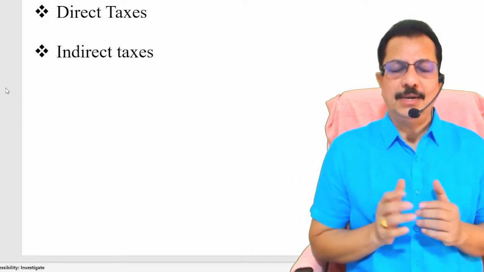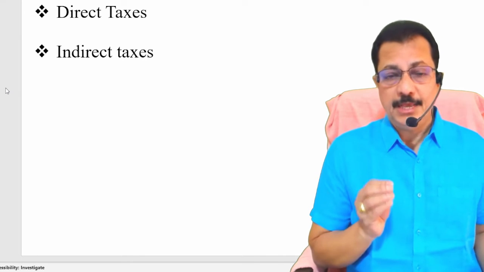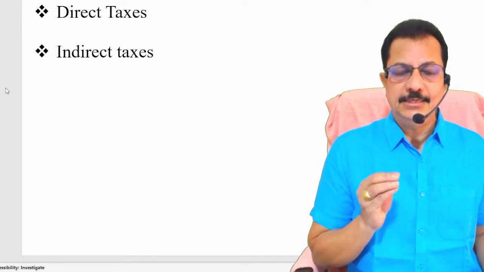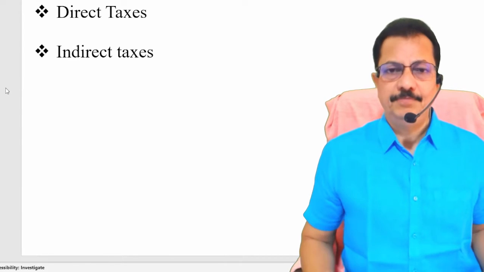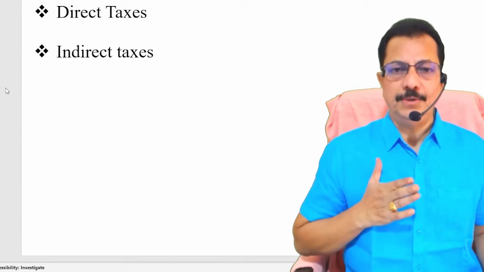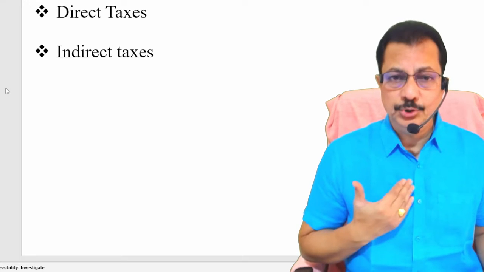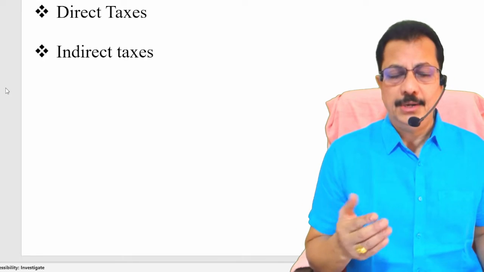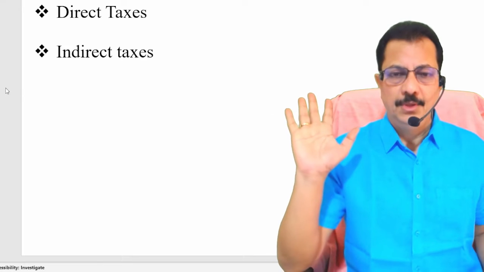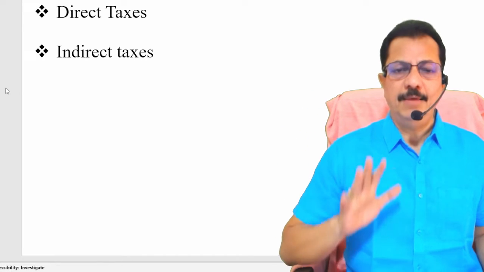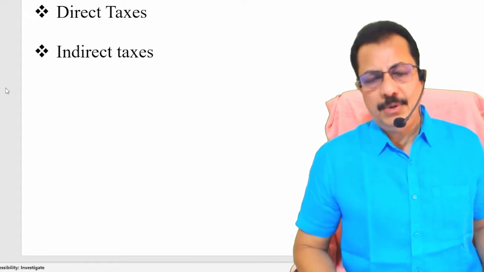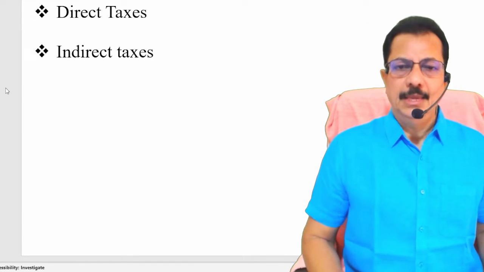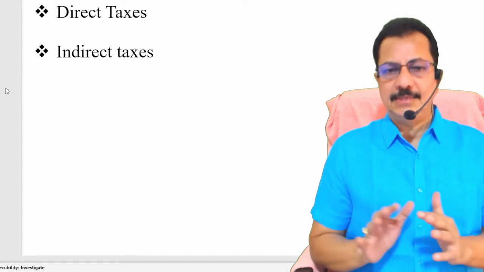Before we go for understanding this one, let me explain to you what exactly is the meaning of the word tax. Tax is a compulsion. Tax is a contribution made by an individual or a corporate to the government. We cannot escape, and every individual or corporate must pay.